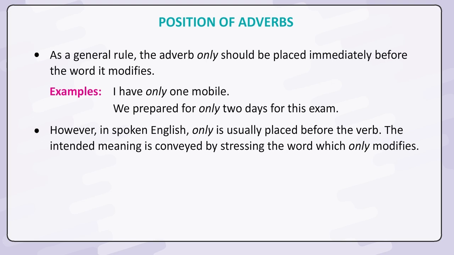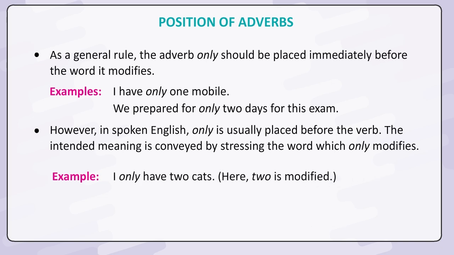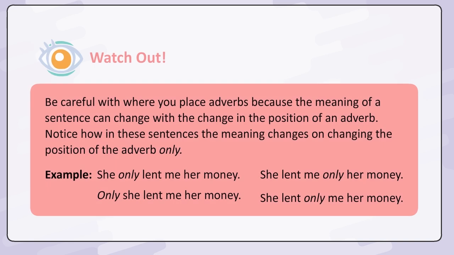However, in spoken English, only is usually placed before the verb. The intended meaning is conveyed by stressing the word which only modifies. Example: I only have 2 cats. Here, 2 is modified. Watch out! Be careful with where you place adverbs because the meaning of a sentence can change with the change in the position of an adverb. Notice how in these sentences the meaning changes on changing the position of the adverb only.